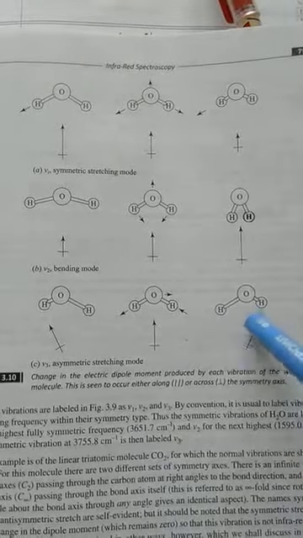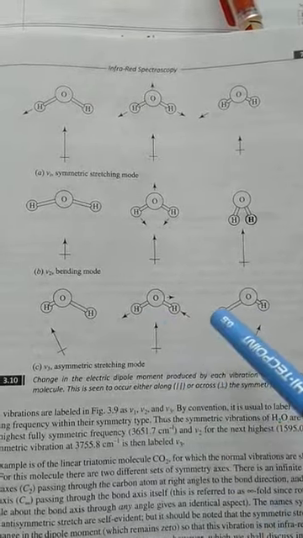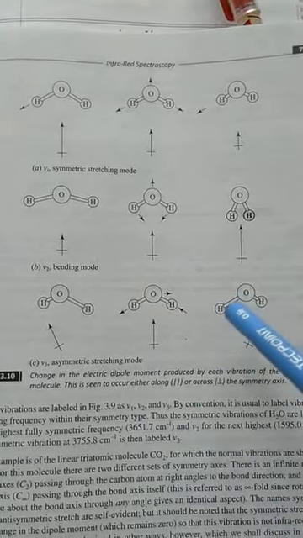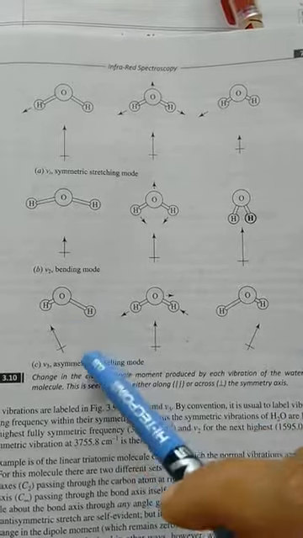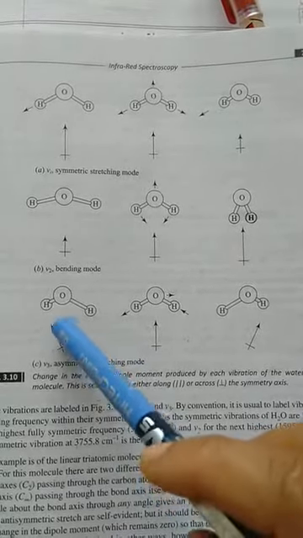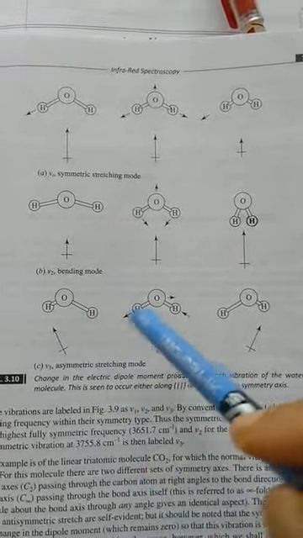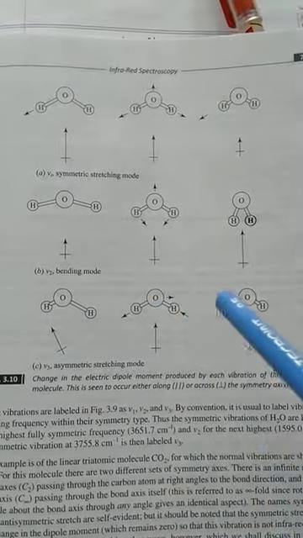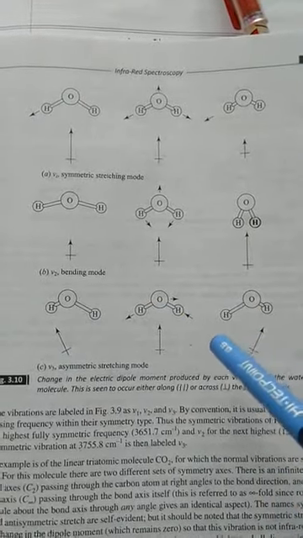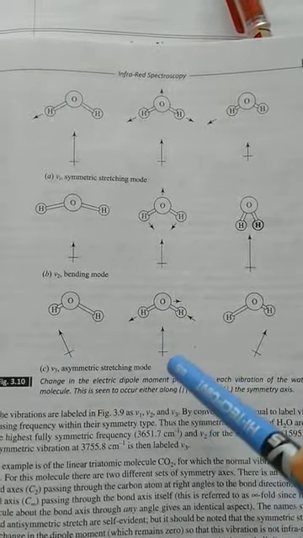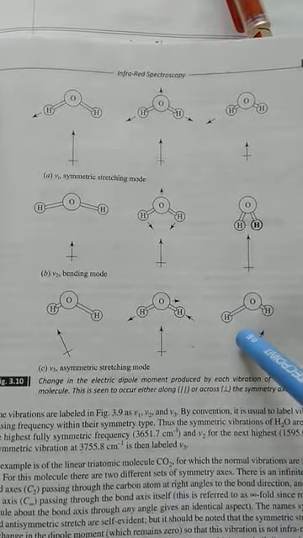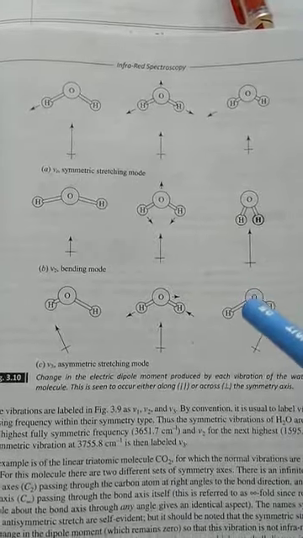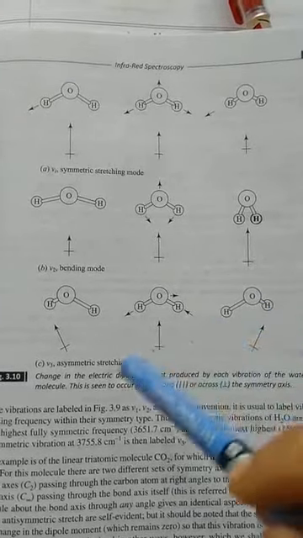Okay, and at the same time, when the opposite bond is stretched and this bond is getting compressed, this situation will arise, and then also the dipole orientation has changed. That means there is a transient change of the dipole moment during the vibration or rotation. During the vibration, that means antisymmetrical stretching vibrations, because of this, the antisymmetrical stretching mode is also IR active, because there is a change in the dipole moment.